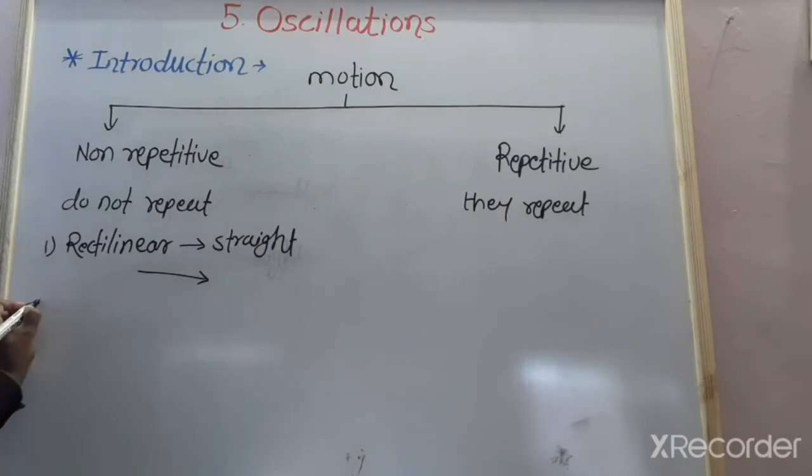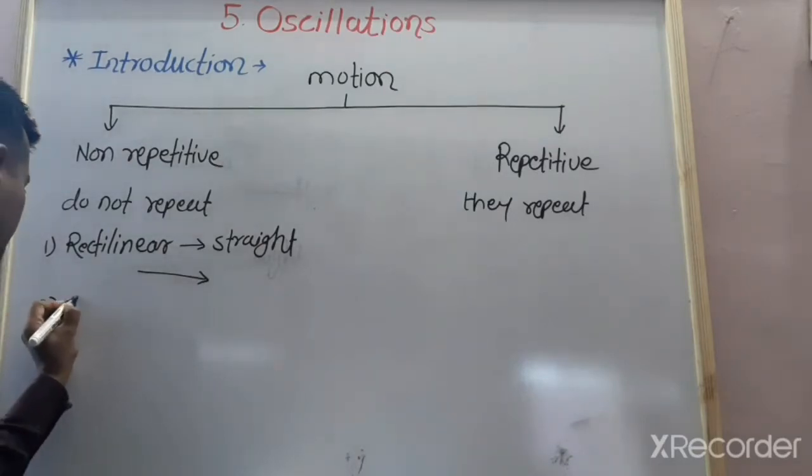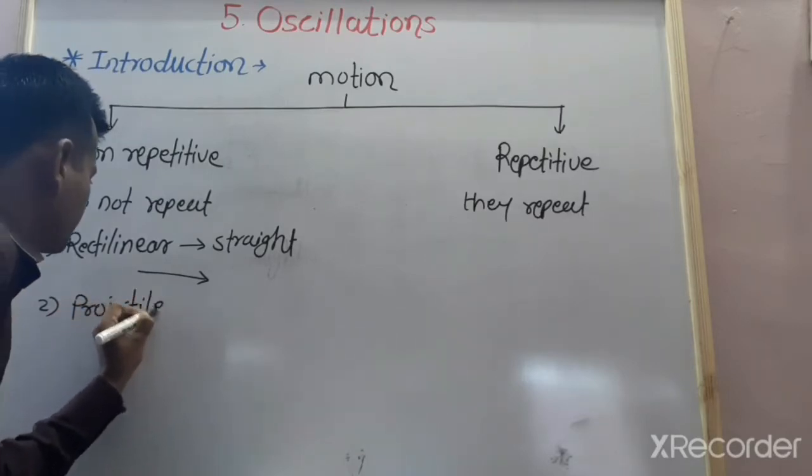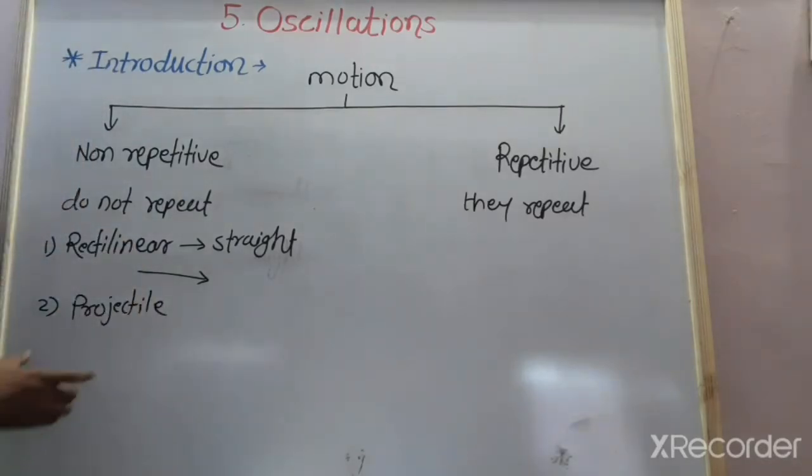And the second example is the projectile motion. What is projectile motion? Already studied in last year, that is 11th standard. The projectile motion, it is defined as an object thrown in air moving with initial velocity, making some angle with the horizontal, and moving freely under the action of gravity. Such a motion is called as a projectile motion.